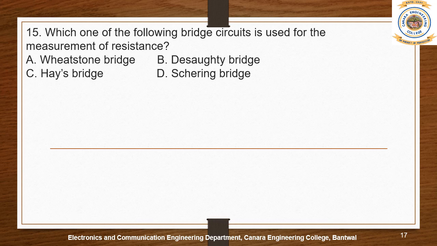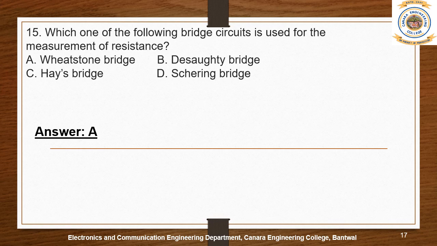Which one of the following bridge circuits is used for the measurement of resistance? Among four bridges, which bridge is the right answer? I guess Wheatstone bridge is the right answer. We'll see. Yes, option A is the right answer.